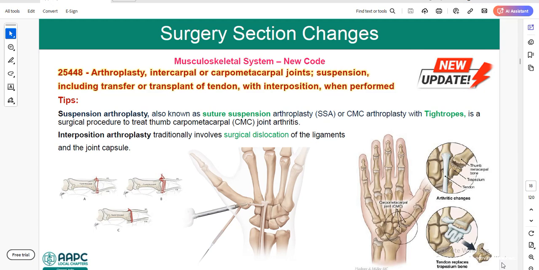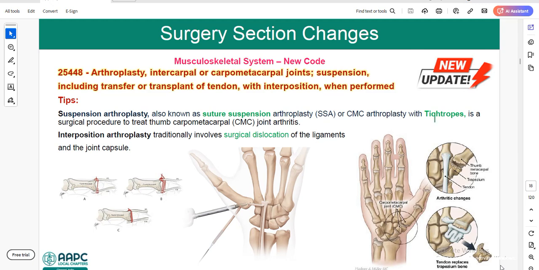So in 25448, the physician usually uses the tendon as a suspension sling using non-absorbable suture. This is the anatomy of the carpometacarpal joint. If the patient has any type of arthritic changes in the carpometacarpal joint, the patient will undergo this arthroplasty procedure. So in the musculoskeletal system, 21632 is deleted, which is radical resection of sternum with mediastinal lymphadenectomy.